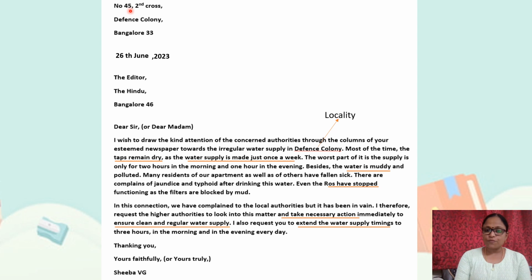As I told, the date of the exam is the date you are writing the letter. Today is the 26th, so I have mentioned it as 26th June, 2023. The year is to be mentioned. Remember, when you write the board exam, it will be 2024. I will update it later. So right now you have to write it as 26th June, with the month beginning with a capital letter, a proper noun. After that, to whom are you sending the letter? The editor, The Hindu. Remember to add the article: The Hindu, The Times of India. Then Bangalore 46.